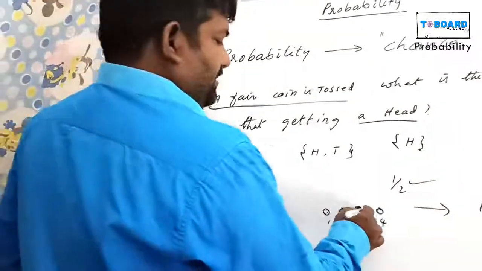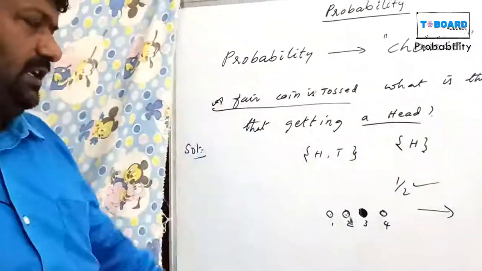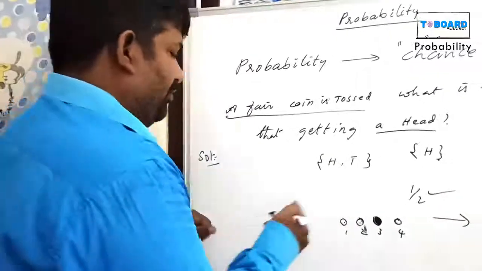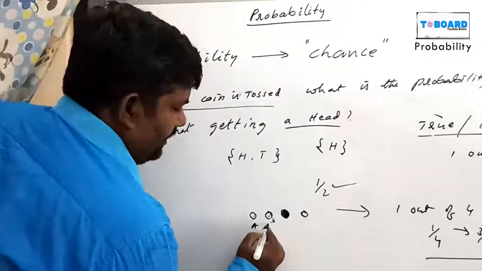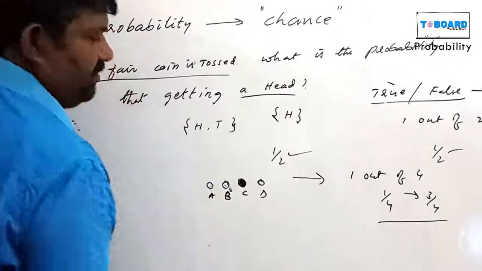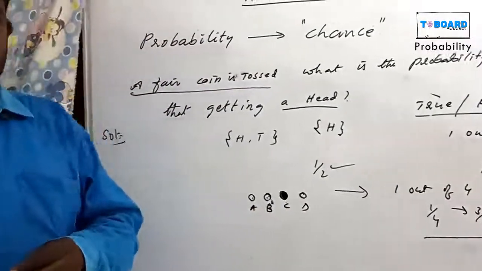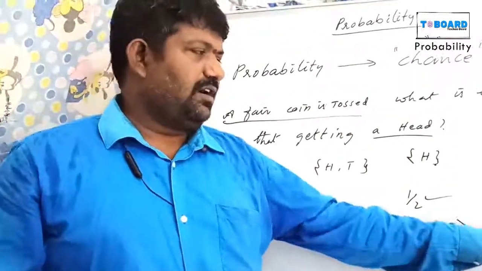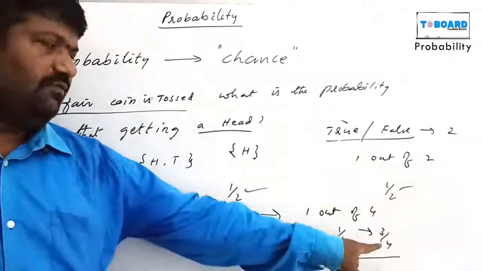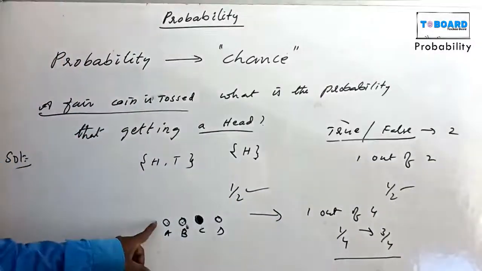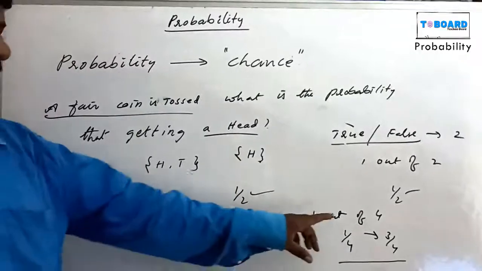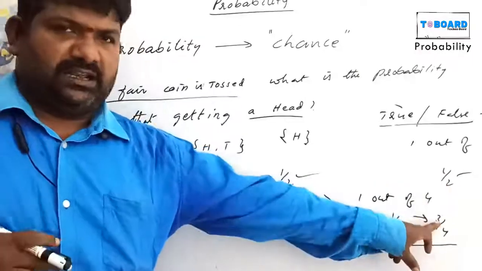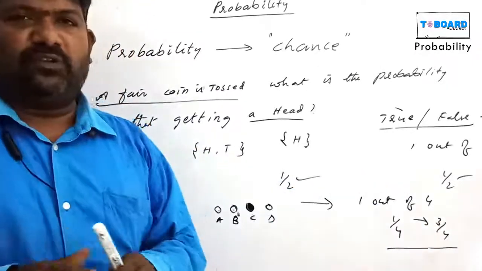Suppose multiple choice questions, 4 options there: A, B, C, D. In 4 options you take option C. Suppose C is the correct one, that is 1 out of 4 successful chances. Failure chances: the remaining option A wrong, option B wrong, option D wrong. 3 out of 4, that is 3 by 4. 1 by 4 plus 3 by 4 equals 1.